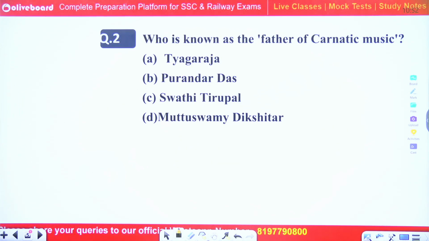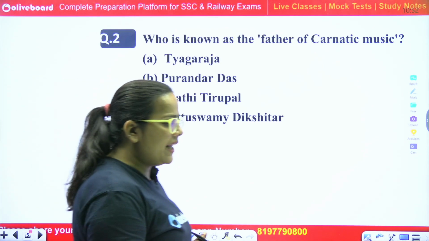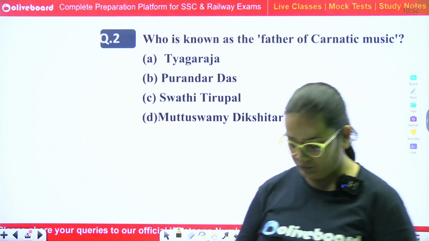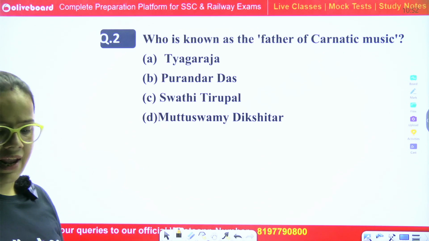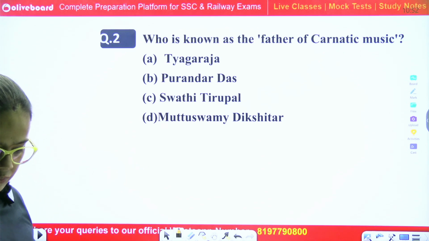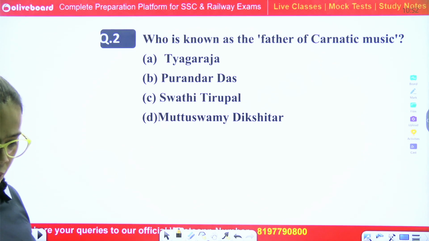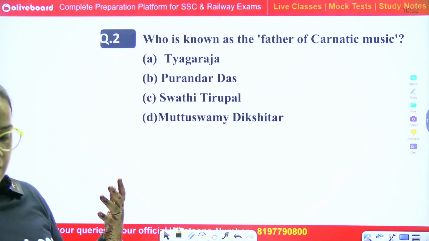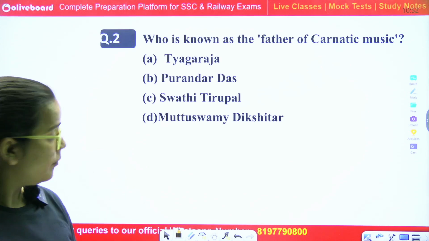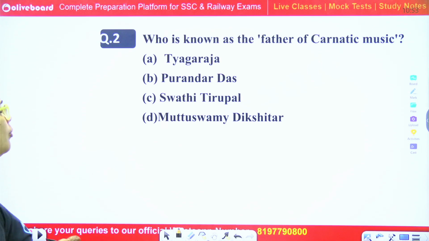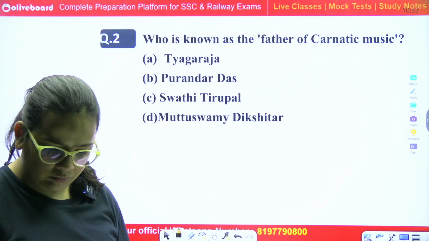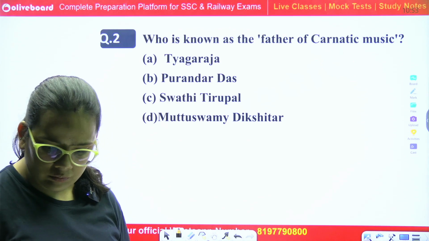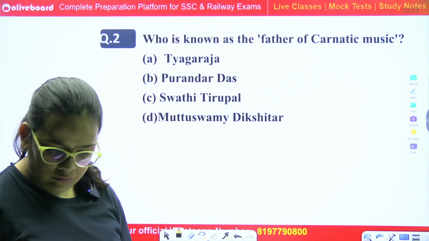Who is known as the father of Carnatic music, or who is revered as the father of Carnatic music? Tyagaraja, Purandar Das, Swati Tirunal, and Muthuswami Dikshitar.